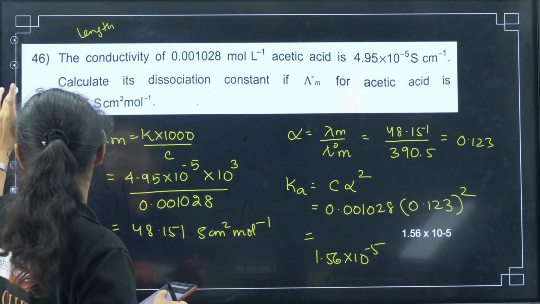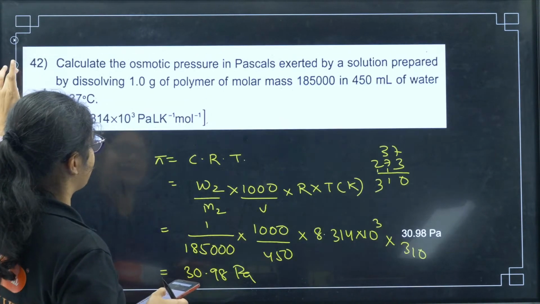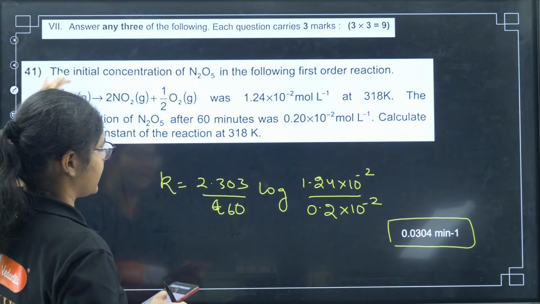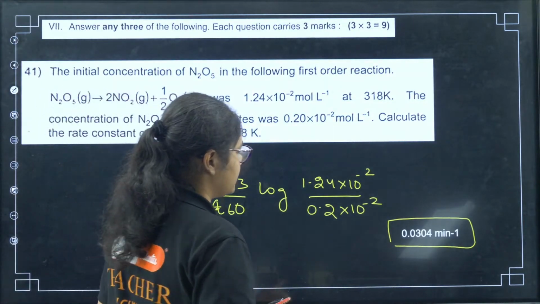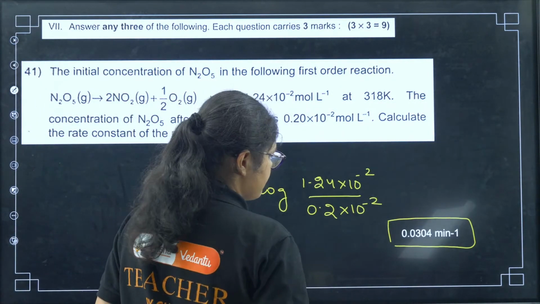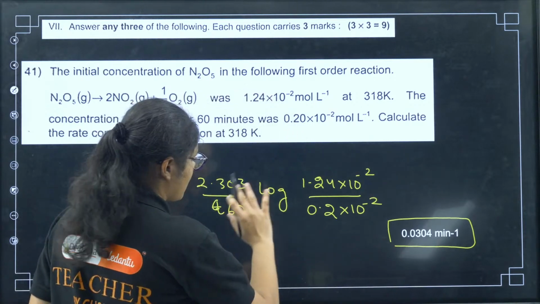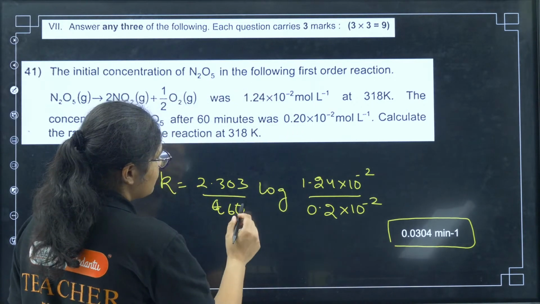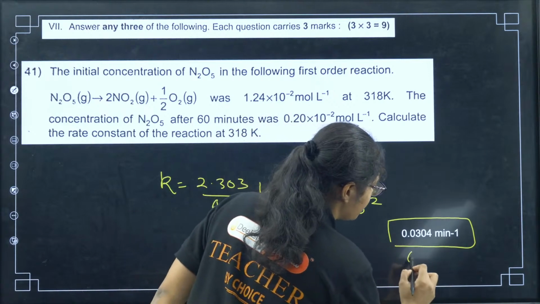Okay, Pramila is asking to do the first question in seconds. So let's do that in seconds. Just divide this value. This is in 60 minutes, so divide this value by 60.